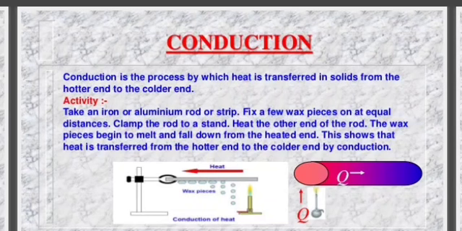Activity. Take an iron or aluminium rod or strip. Fix a few wax pieces on it at equal distances. Clamp the rod to a stand. Heat the other end of the rod. The wax pieces begin to melt and fall down from the heated end. This shows that heat is transferred from the hotter end to the colder end by conduction.